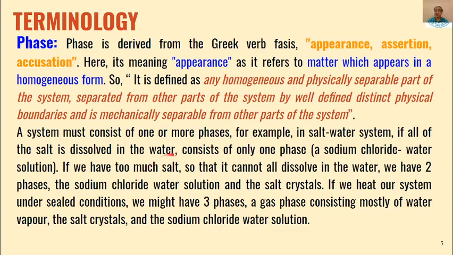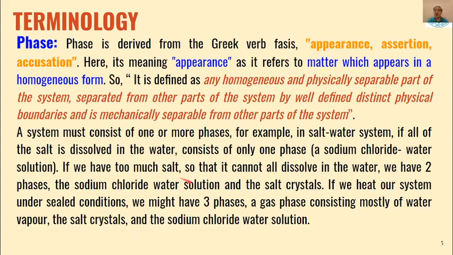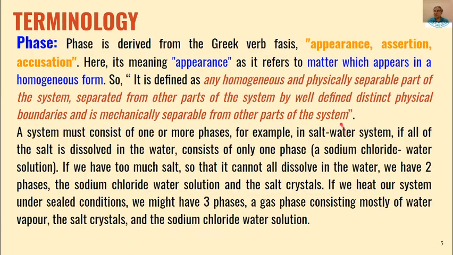But if the quantity of salt is increased till there is some solid salt present in the water, that means now there is the sodium chloride water solution, and there will be salt crystals also. So a liquid phase, and a solid phase also. So now we will have two phases.